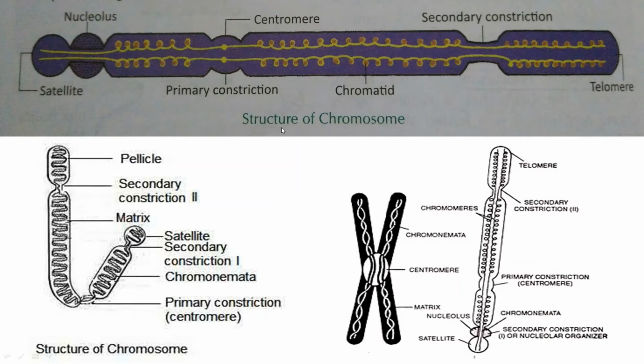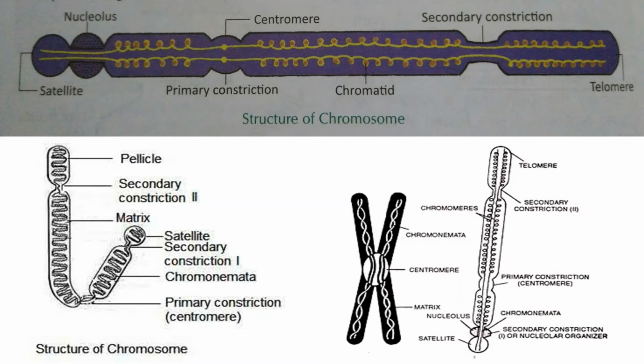Okay. So, coming to the parts. What are the parts? It consists of chromatids. As you can see in the upper picture, it consists of chromatids. So what are chromatids? Each chromosome consists of a spiral thread-like structure. As you can see, this is a spiral thread-like structure. These are called chromatids. Okay.